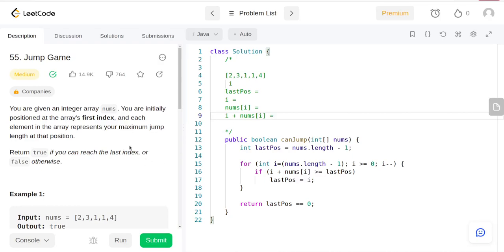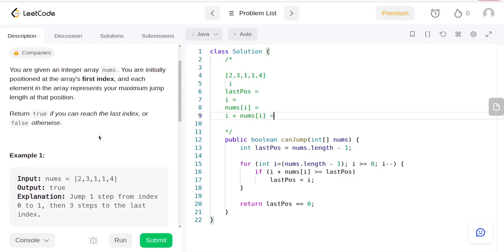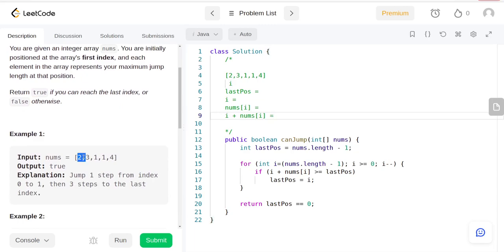Today we're going to be working on another Amazon interview question. This is LeetCode question number 55, Jump Game. So you're going to be jumping starting from the first index, and if it is 2, you can jump up to 2 indices. And if you are here on index 3, you can actually jump up to 3 more indices and get to the fourth one.